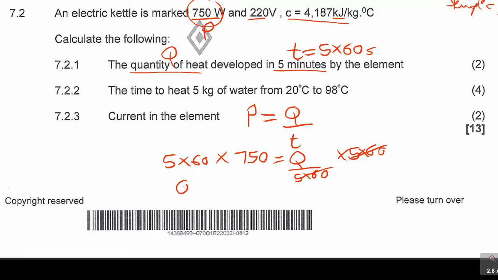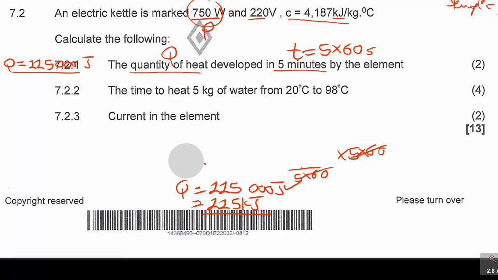So the answer there is Q is equal to 225,000 joules, remember, or 225 kilojoules. It's fine to leave your answer in the first way. Guys, this was just the 4 marks here. I'm just writing it down so that in case this answer continues. So we've gotten that.